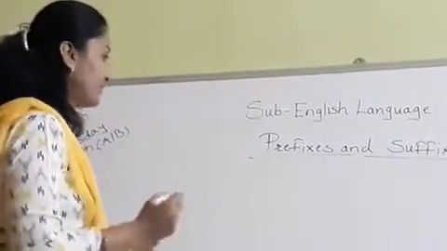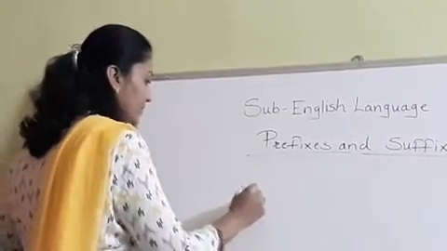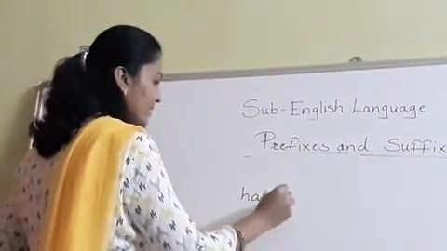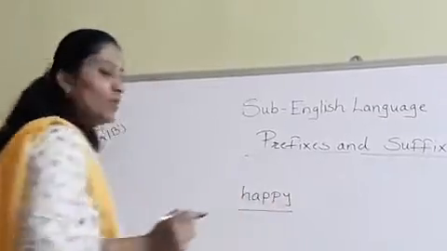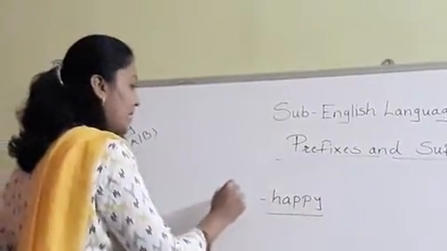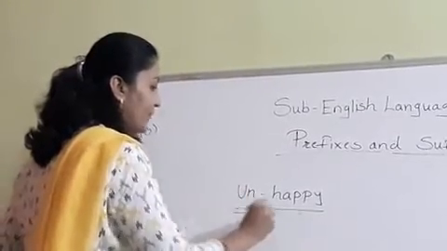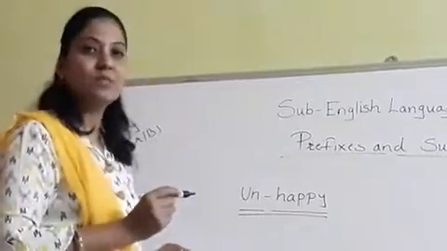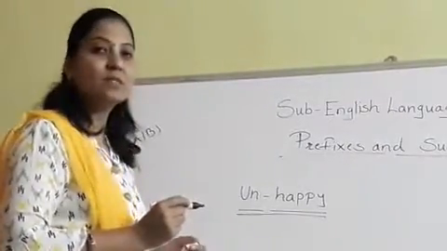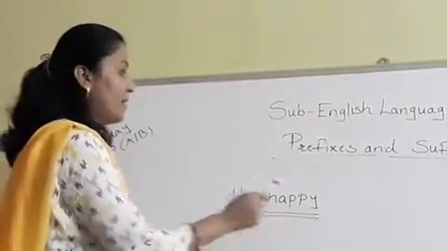It means that when there is a word happy, this is the primary word. Okay. Happy is the primary word, and when I am adding or fixing onto this word, a new word is formed, and that word is unhappy.